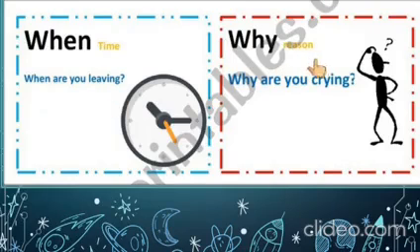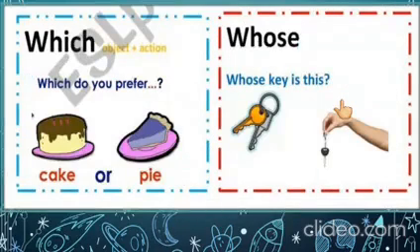And when you ask about reason, then we use why. Like, why are you crying? Why were you absent yesterday? Why are you upset? And when we are asking about any object or action, then we use which. Which do you prefer? You're asking which one will you prefer? So we have used which. Next is whose. Whose is used when you are asking about belongingness of something. Like, whose key is this? I hope it's all clear to you.